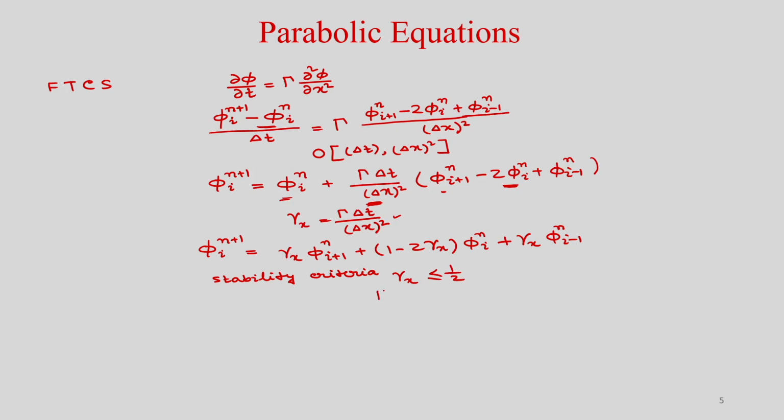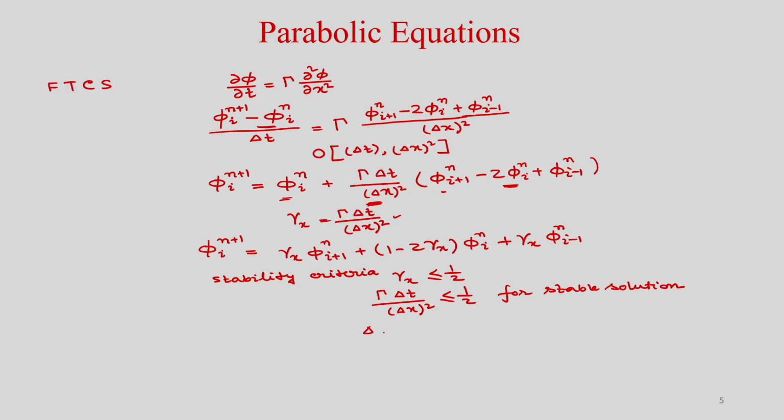So what does it mean? Gamma delta t by delta x square should be less than or equal to half for a stable solution. Gamma is the diffusion coefficient, so that is obviously constant. If you fix the grid, then delta x is constant, and delta t you have to find from this.